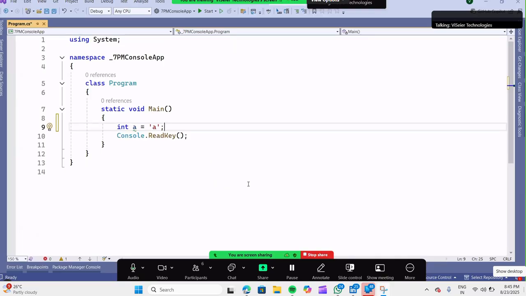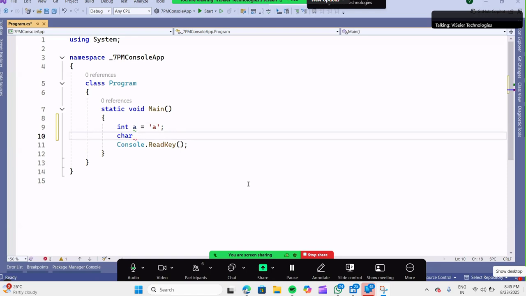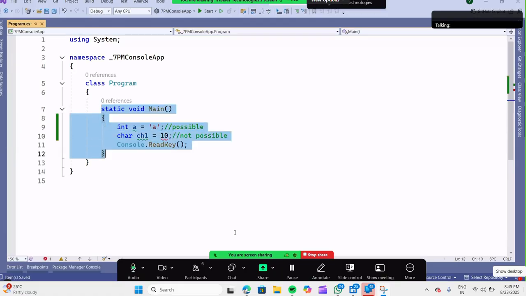Now, in the same way, will a character accept an integer? Not possible. This we already know is possible. Okay. I hope all of you are clear about characters.